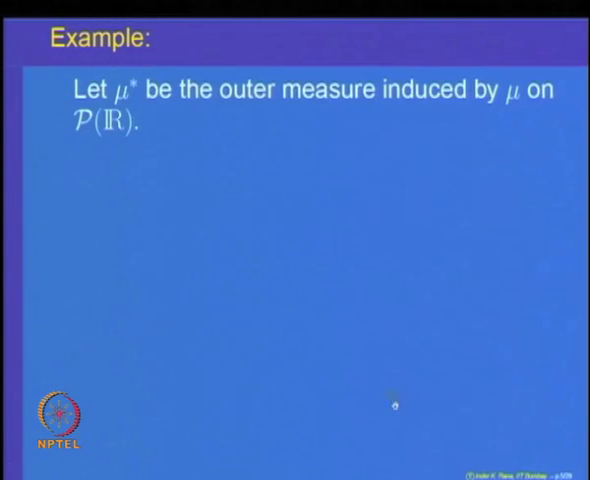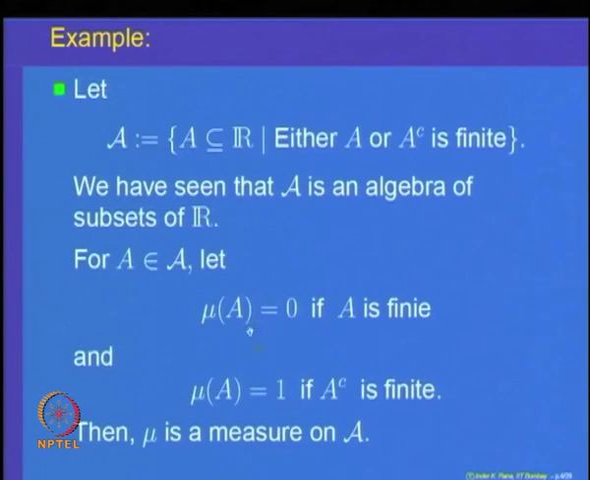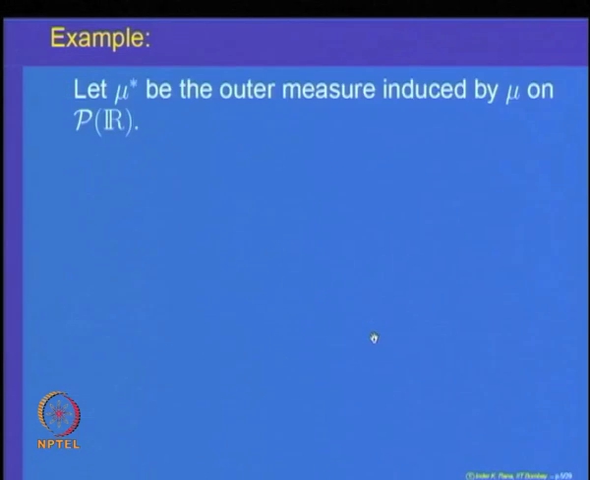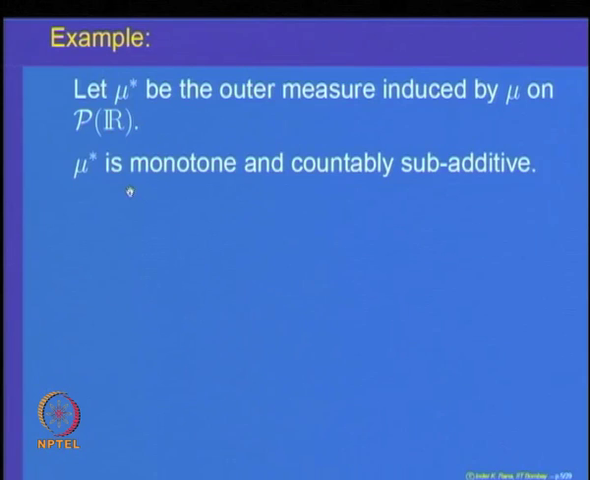So, let us denote by mu star the outer measure induced by mu on all subsets of the real line. So, mu star is the outer measure given by this particular measure, and we want to find some properties of this outer measure mu star. And if you recall, just now we said outer measure always is monotone and it is countably subadditive. So, these properties are true for any outer measure, so in particular this outer measure also.